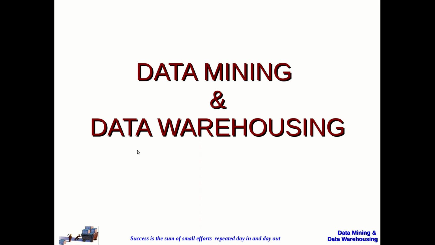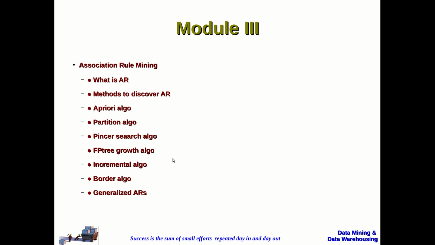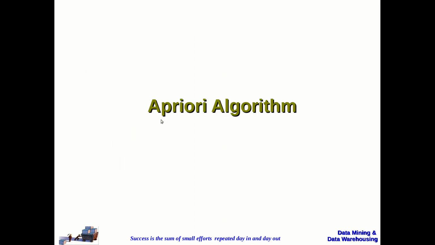Hari Om. In the data mining and data warehousing course, we are currently discussing module 3. In our previous sessions, we discussed what is association rule, what do you mean by association rule mining. We have also discussed what are the methods to discover association rule. In this video, we are going to talk about the a priori algorithm.